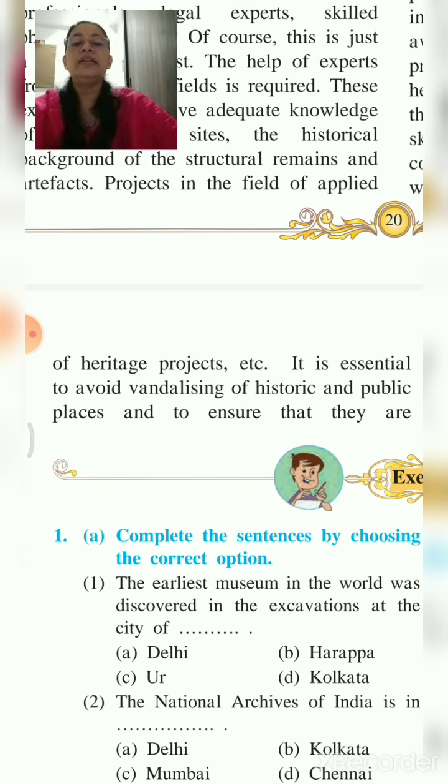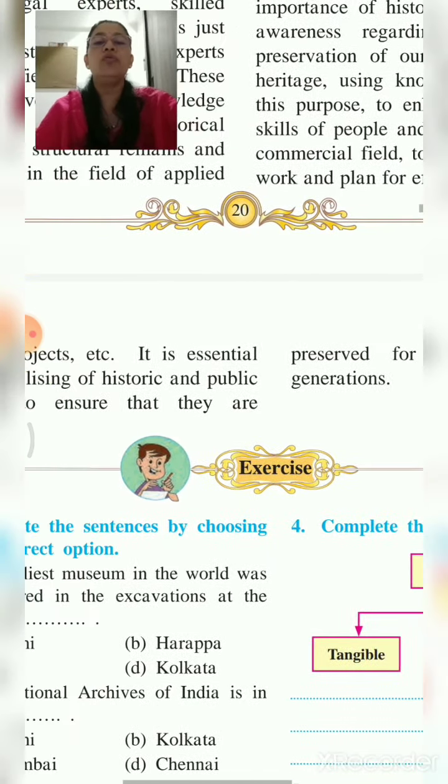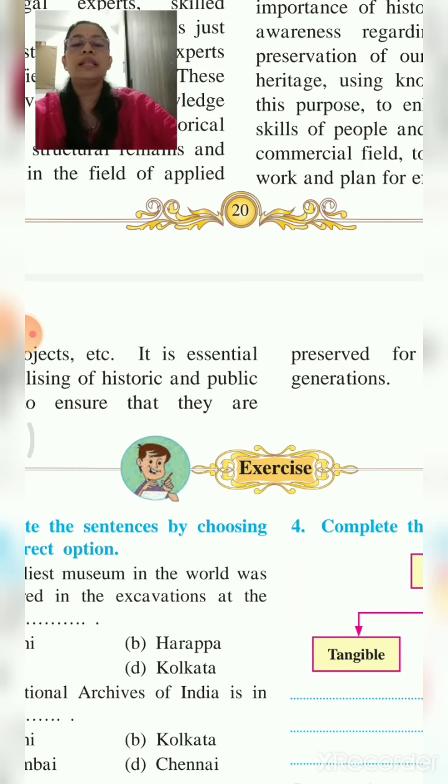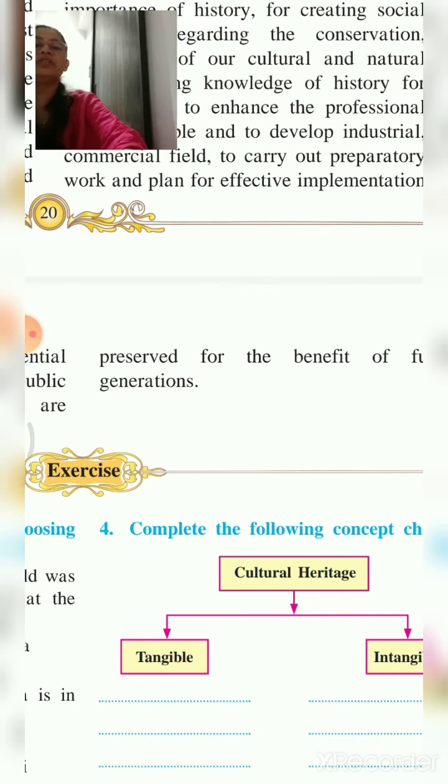We have seen that, and it is essential to avoid vandalizing of historical and public places, and to ensure that they are preserved for the benefit of future generations.